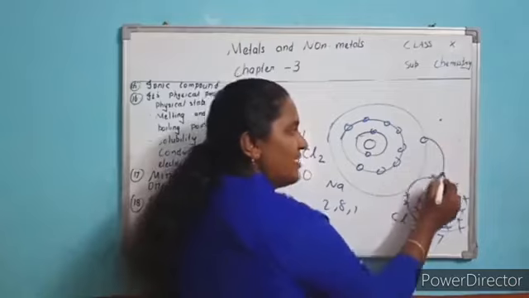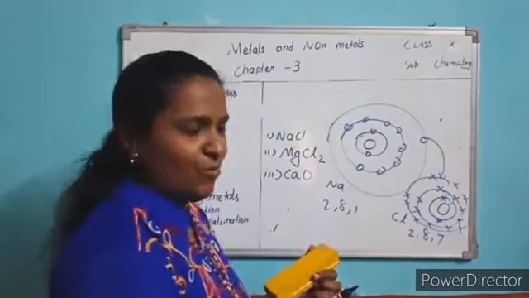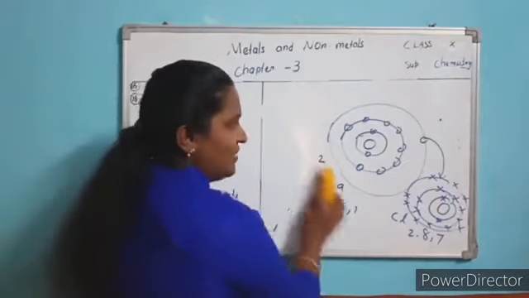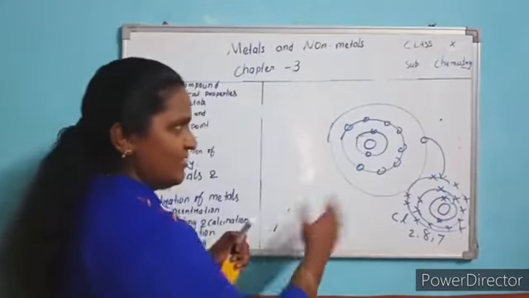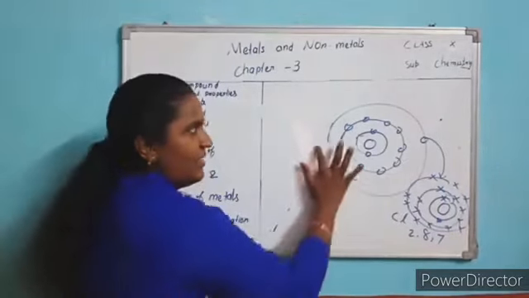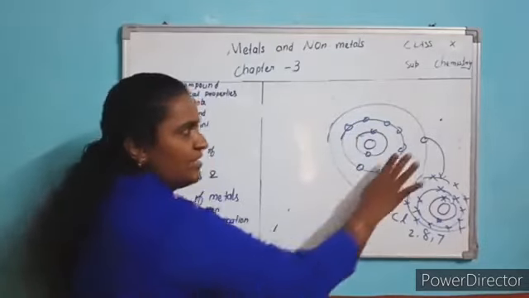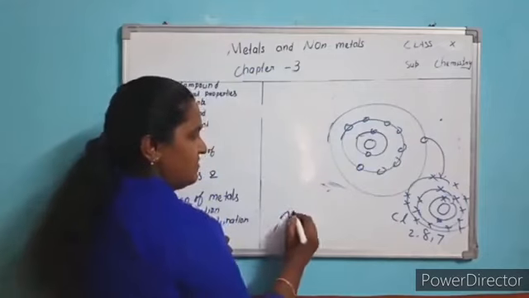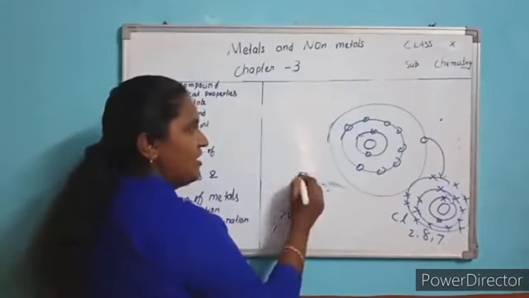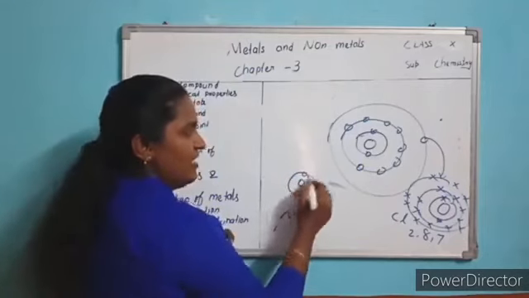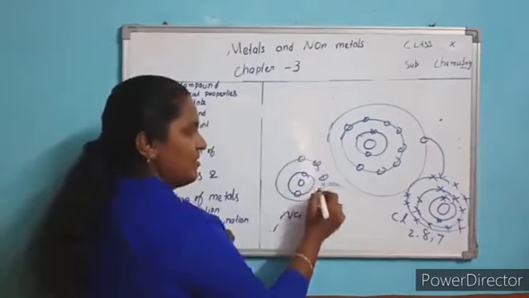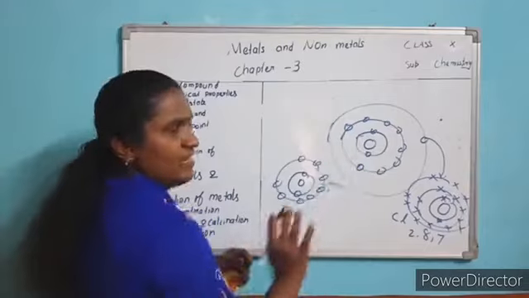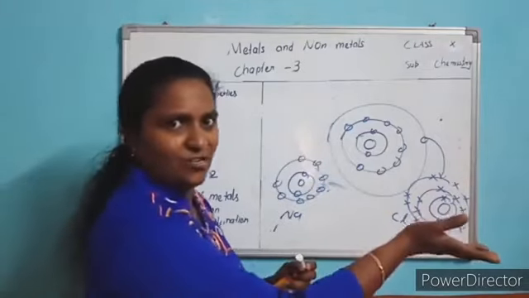What do they do? They will donate 1 electron. So what will be the next structure? What would be the next structure? You have to draw like this. You have to leave this final, outermost shell because it donated 1 electron. So sodium you write. Next structure: nucleus, 2 shells, then 8 shell. That's all. Okay, because this shell is vacant because it donated the 1 electron.